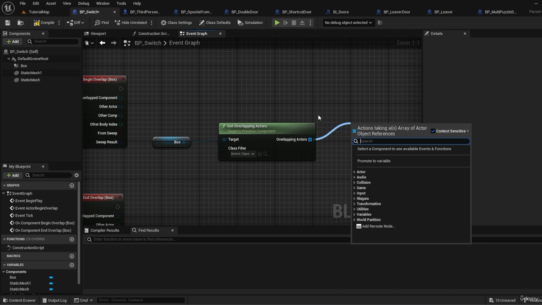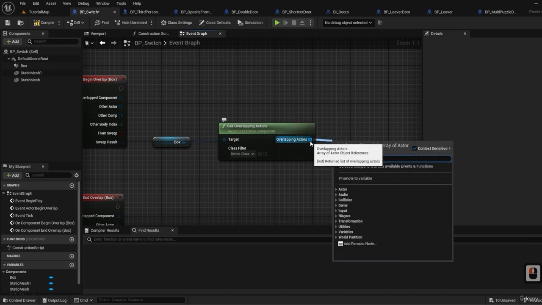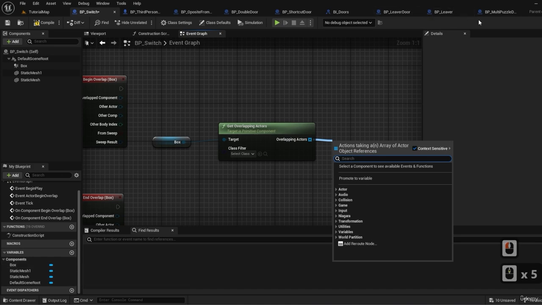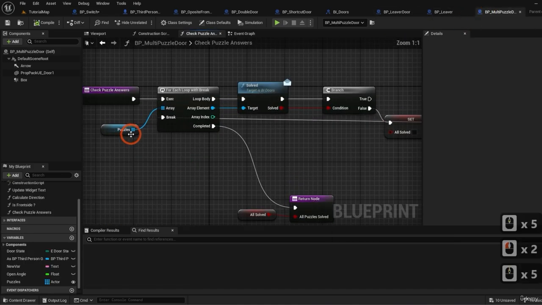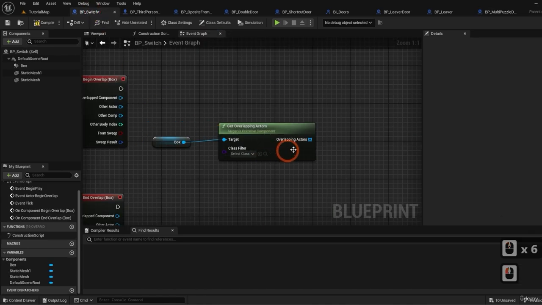As you can see, this icon over here is an array icon. If we go back to the multi-puzzle door, you see we have this icon over here, whereas here we have it with the middle empty box. Basically, this empty box is just the connection symbol. If I read out, for example, here, we can see the box got filled, but this is empty. It's just to say this isn't connected to something.